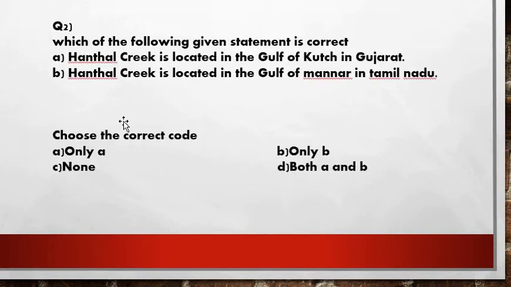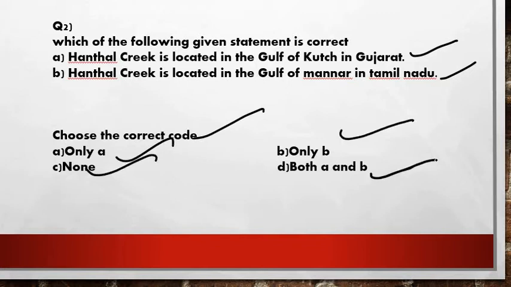Next we see the second question: which of the following given statements is correct? Statement 1 says Hanthal Creek is located in the Gulf of Kutch in Gujarat, and the second statement says Hanthal Creek is located in the Gulf of Mannar in Tamil Nadu. I read Greek in the first statement by mistake, so please pardon me and correct it. Choose the correct code: only A, only B, none, both A and B.